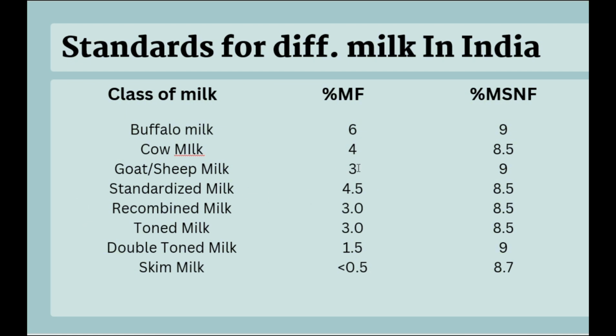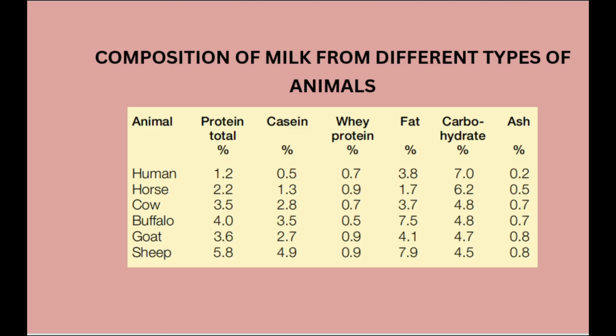In goat and sheep milk, you will see 3% fat and 9% solid not fat. In standardized milk, 4.5% milk fat is present and 8.5% milk solid not fat. In recombined milk, we have 3%. In toned milk, we also have 3% milk fat, and MSNF is 8.5. In double toned milk, we have 1.5% milk fat and 9% solid not fat. In skim milk, we have about 0% milk fat, or less than 0.5%, and 8.7% SNF.